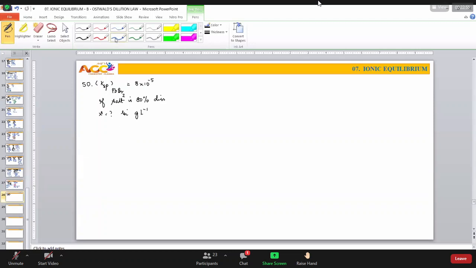Finding solubility is not a big question for you because you have done some problems, but a new word is given to you, 80%. Okay, nice. For that purpose, see what happens. Now remember, when I use the language sparingly soluble salt, definitely it is not 100% dissociated, 100% ionized. But remember, the word sparingly soluble salt is not with respect to the concept of dissociation. First is the class of solubility, which I discussed in theory; there are two stages of discussion here.